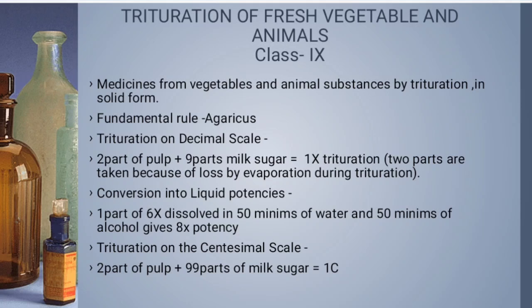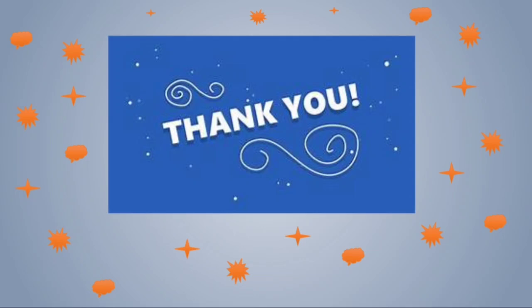So what are we taking in class 7? We are taking insoluble solid drug substances. Correct? But in class 8, what are we taking? Liquid insoluble drug substances. And for class 9, what are we taking? We are taking fresh vegetable and animal drug substances. Correct? So this is the old method of preparation of the drug, or the Hahnemannian method of preparation of the drug.